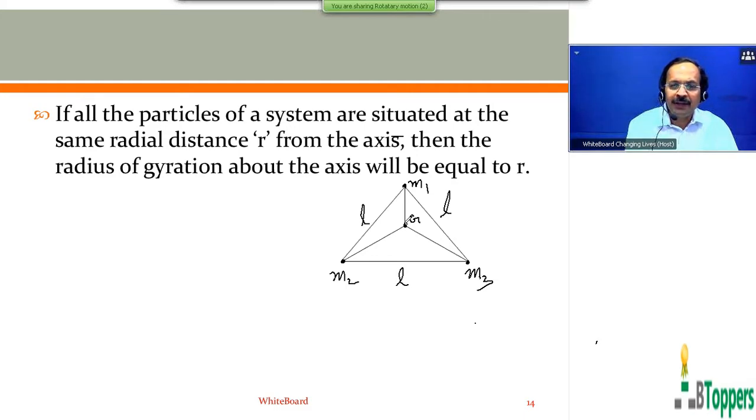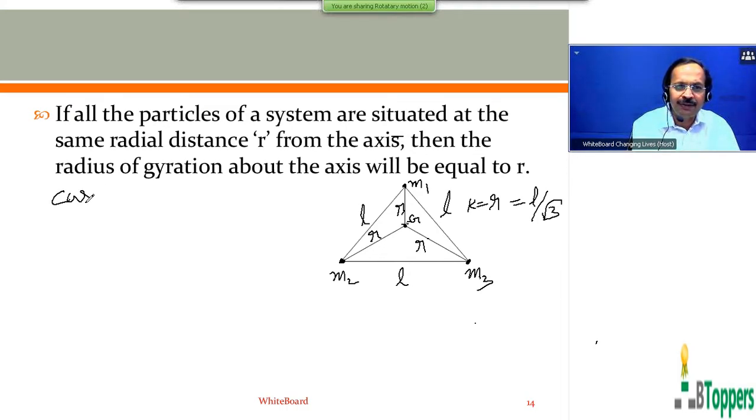Then the radius of gyration of the system of the 3 particles about the axis perpendicular to the plane of the triangle and passing through the centroid will be the same as the distance of each particle from the centroid. That means K equal to R, which is equal to L by root 3. I discussed the same example for case 1 in the previous class also, and I want to just remind you of it.